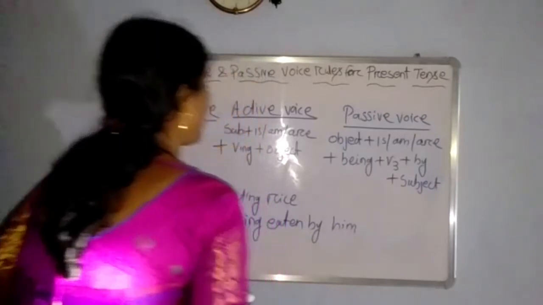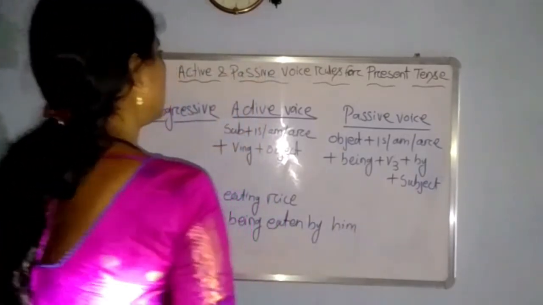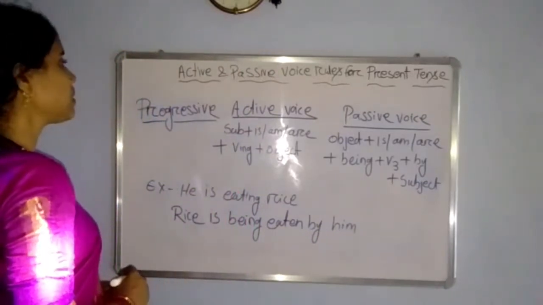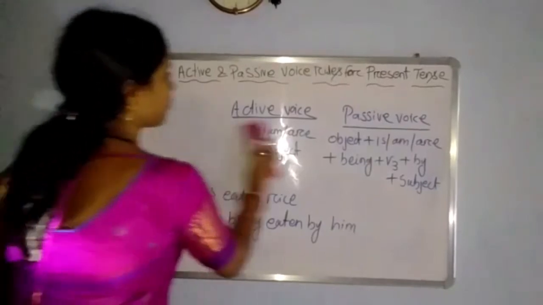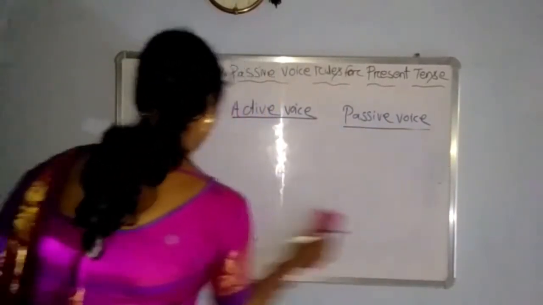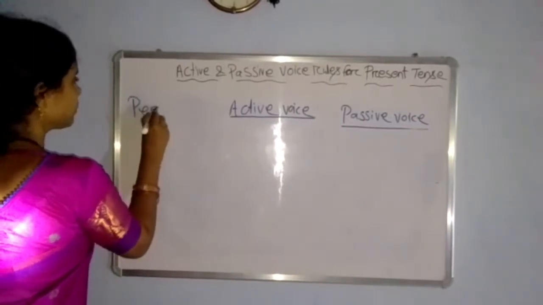And in passive voice, it will be: rice is being eaten by him. Then come to the next form, that is perfect.